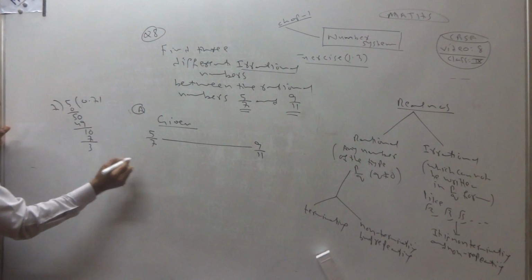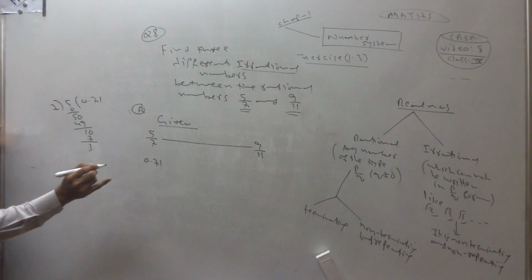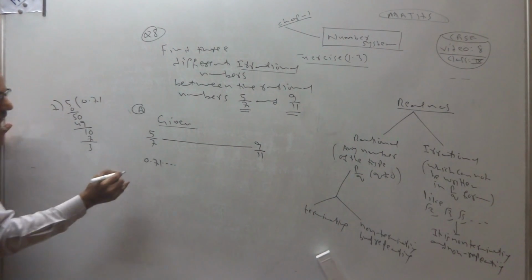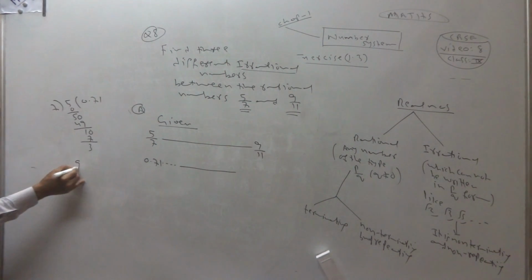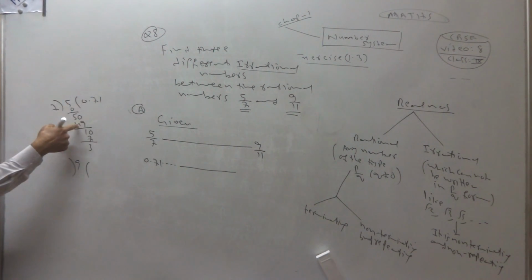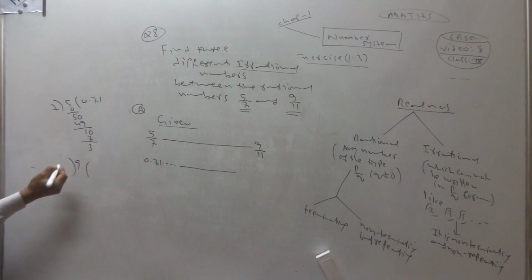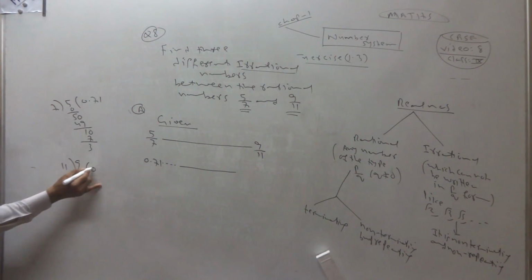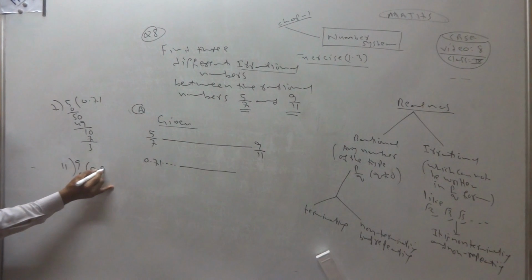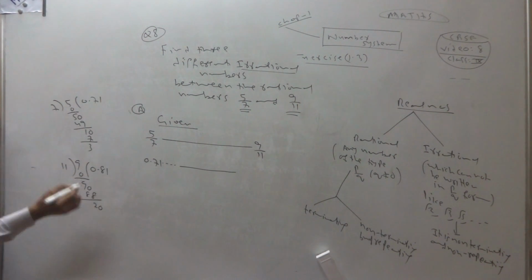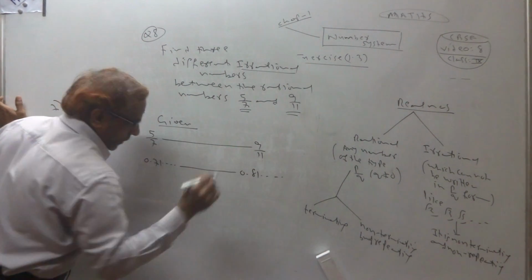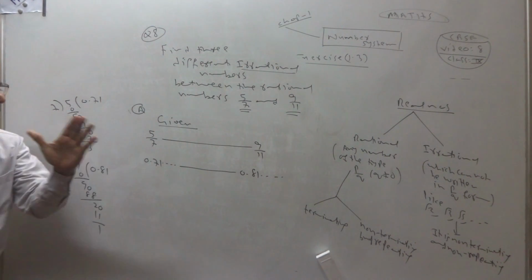Just take 0.71, enough. 0.71 and so on. And what is 9/11? 9 divided by 11: 11 zeros are 0, 9 left, put decimal, 0, 11 eights are 88, 2 left, 0, 11 ones are 11. So 9/11 is 0.81 and so on.